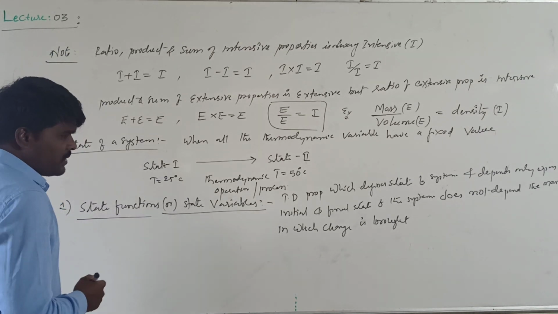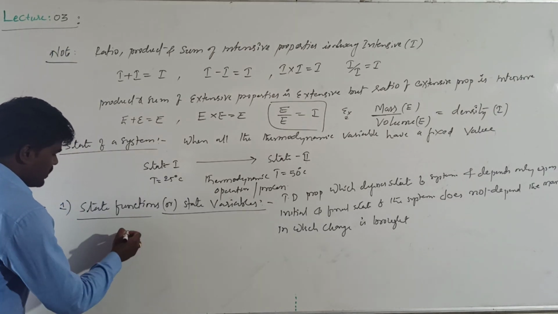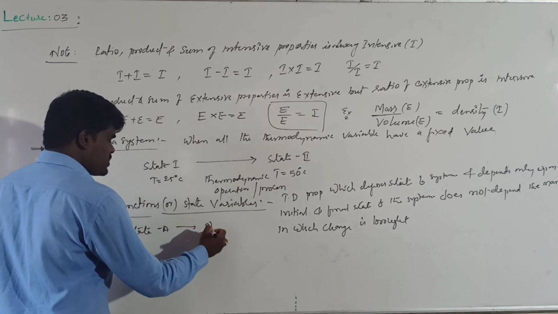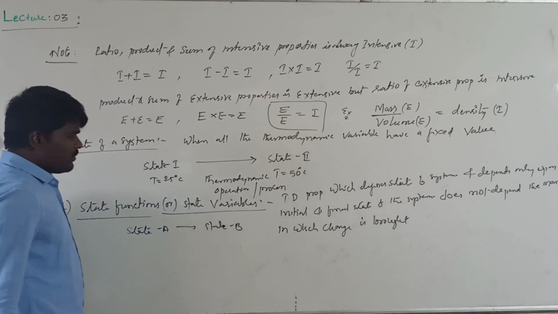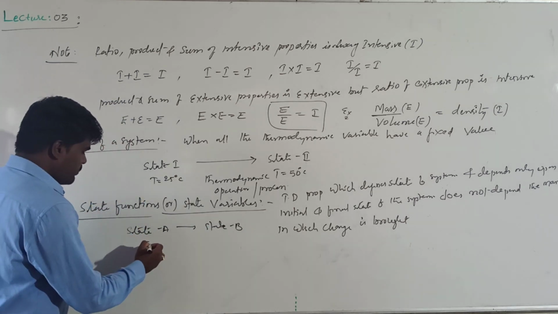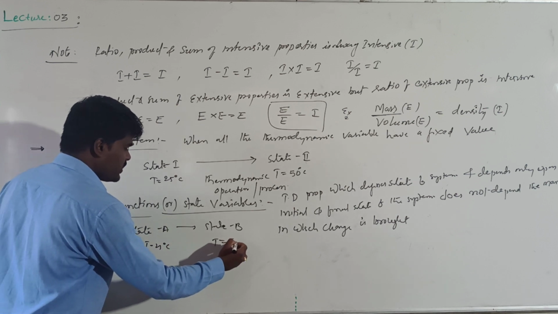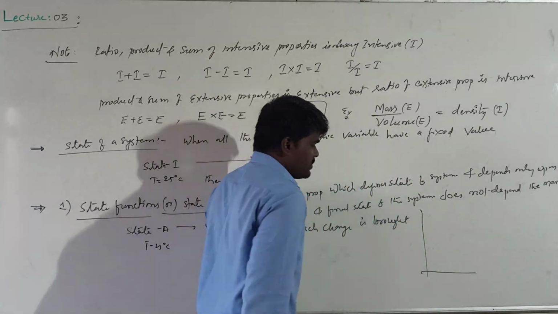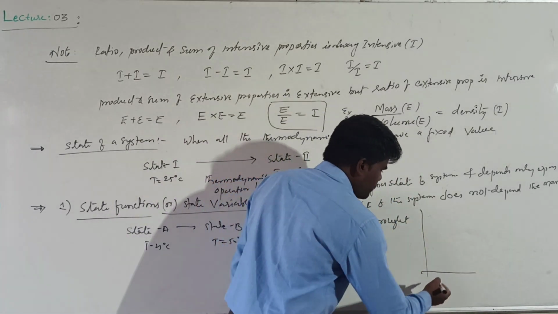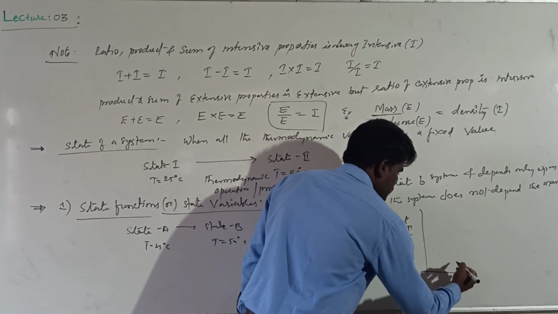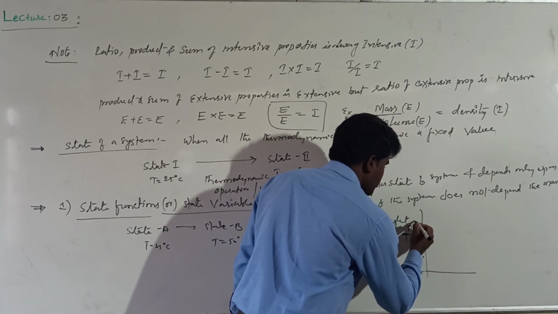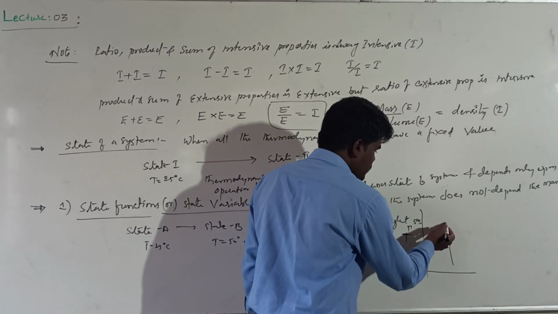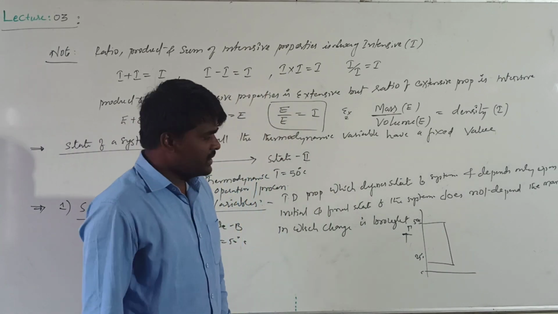Let me discuss with an example. Let us take a system. There is a system which is at state A and it is moving to state B. We will take the temperature differential. It is at a temperature of 25 degrees and it is at a temperature of 50 degrees. This change can be brought in two ways. Directly, we are taking this as a temperature. This is the assumed temperature at 25 degrees Celsius and it is at 50 degrees Celsius. Directly, you can raise the temperature from 25 to 50 degrees in a single step.